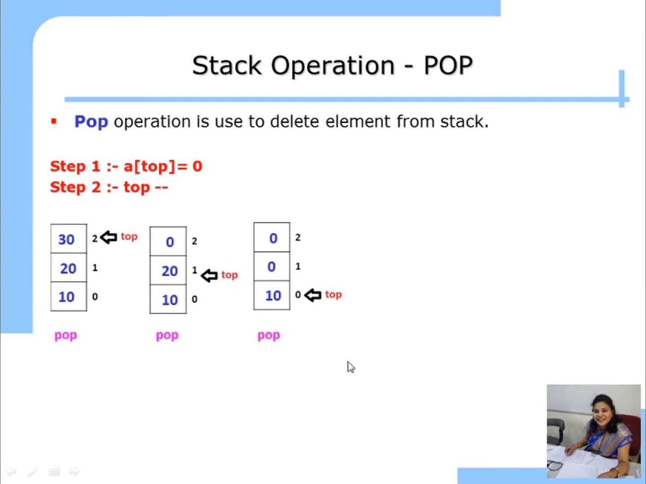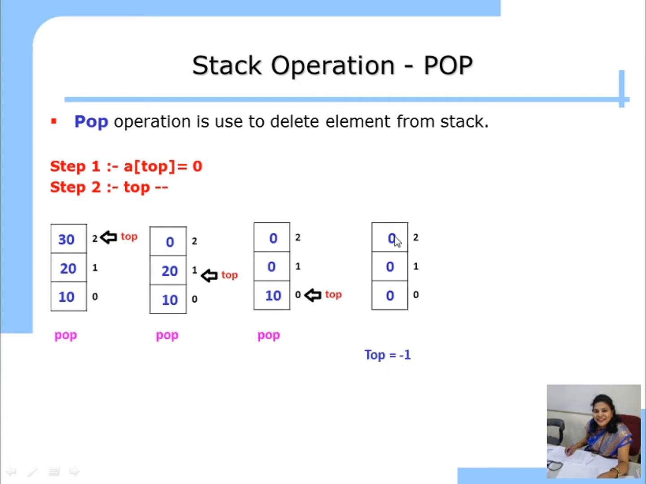So if I call pop, this is the third time that I am calling the pop operation. A of top is 0, so A of 0 will be deleted. Sorry, 10. And then top minus minus. Top is 0, so 0 minus 1, top will become minus 1. Okay. So this is the stack empty.